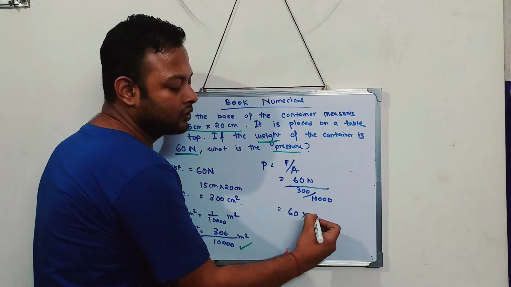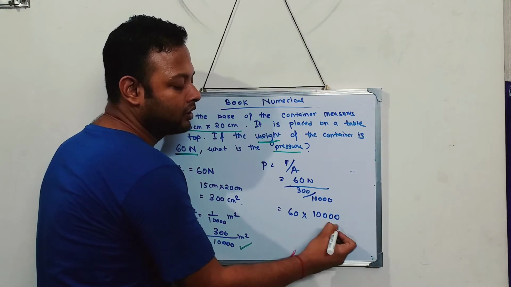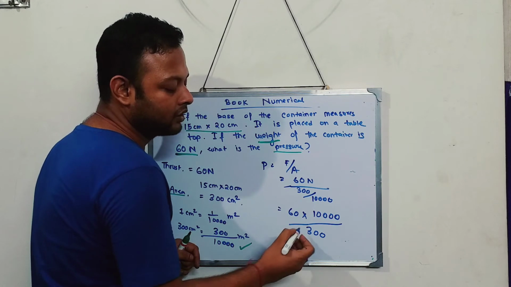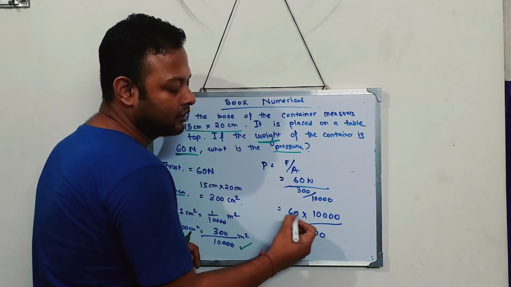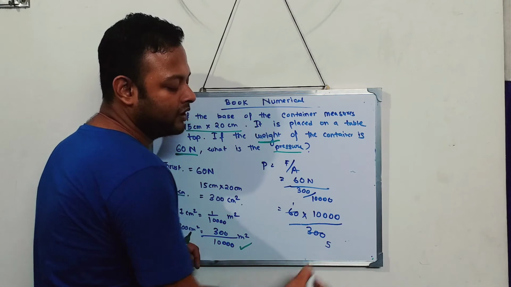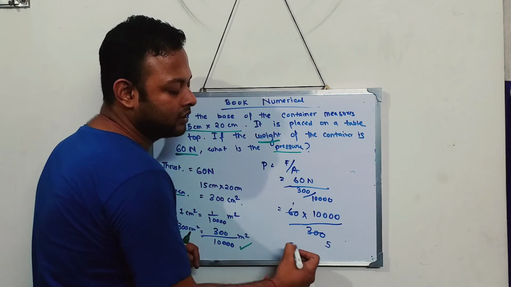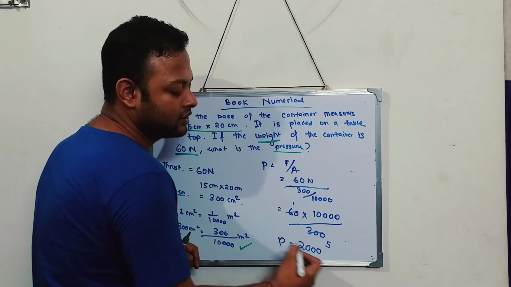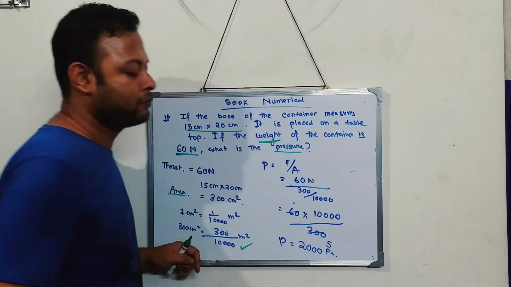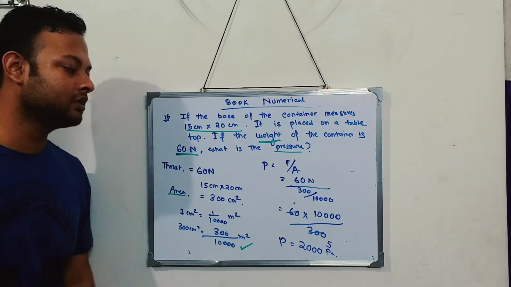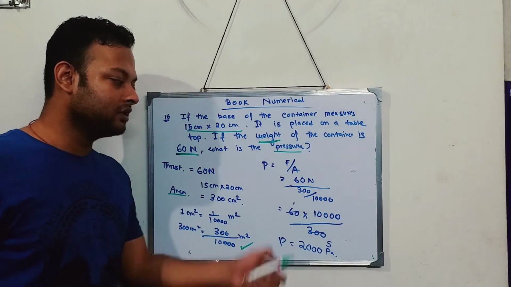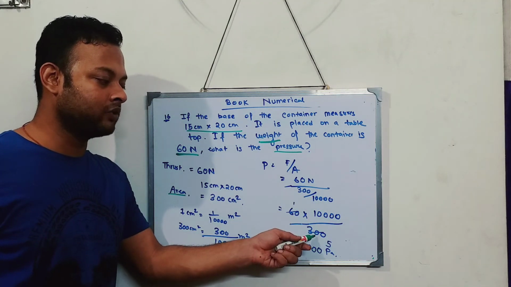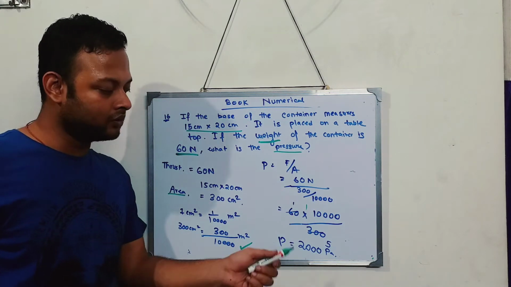60, 10,000 will go upward and 300 goes over here. Now if you solve it, this cuts 5 times, 1, 5, and if you cancel this, it will come to 2000. So pressure is equal to 2000 Pascal. I think that is pretty easy to do. This is the mathematics, okay? 10,000 will go up and this 300 will come down. Concept of mathematics, so you can solve the sum.